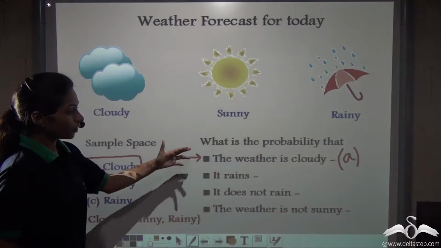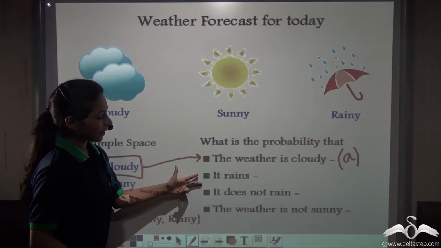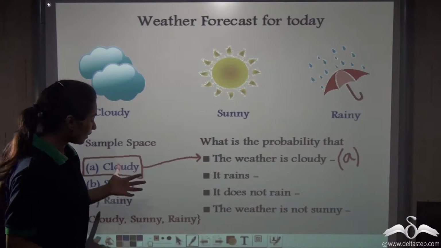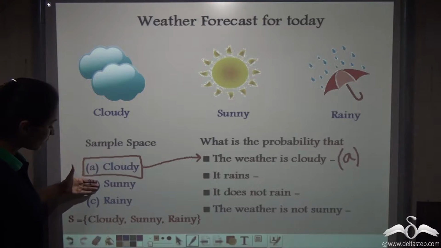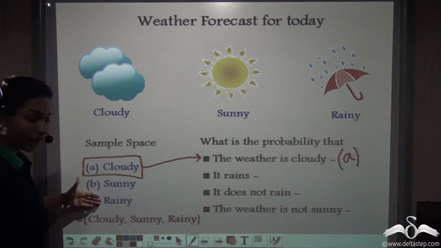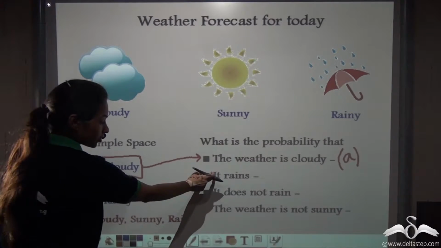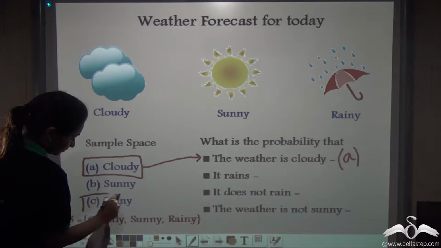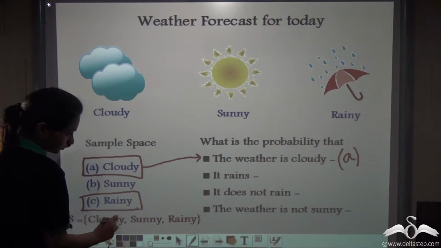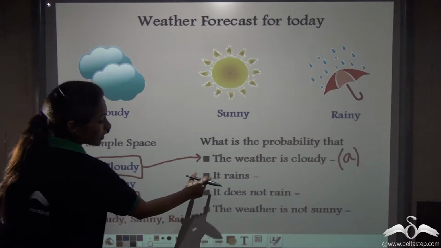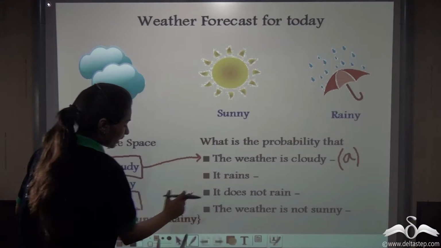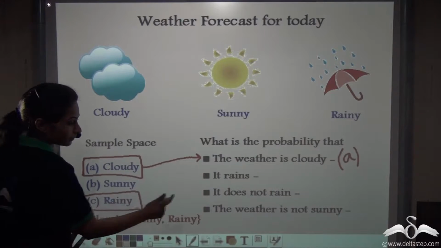Now, what is the probability that it rains? Again look at the sample space. Which sample point will help you to identify this weather condition? This one. So I can say that this weather condition can be identified with the point C.